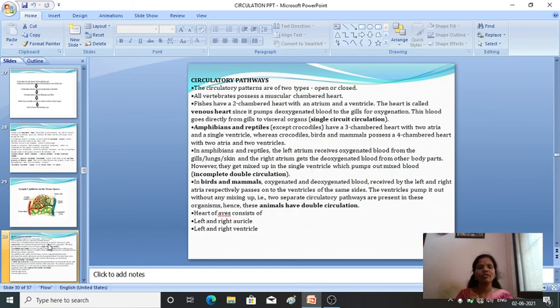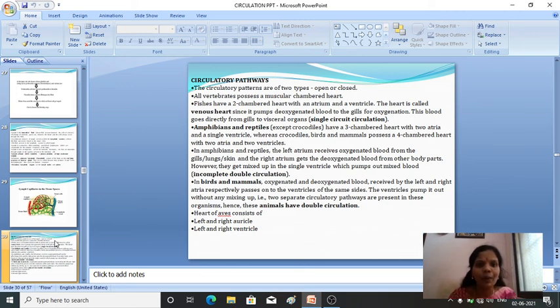Okay, so next we'll move on to the circulatory pathway, a very interesting concept. Here we'll study the different types of circulatory pathways and how many chambers of the heart are present in different animals. So what is a circulatory pathway and what are the types, we'll study now.